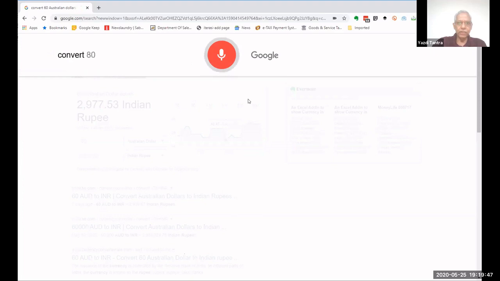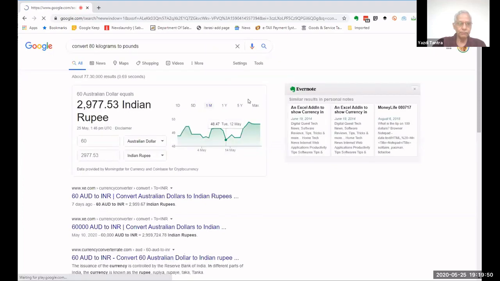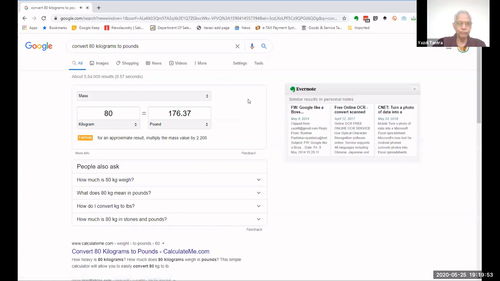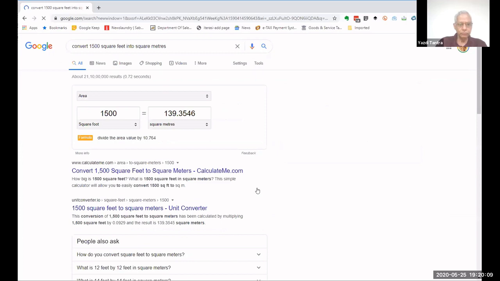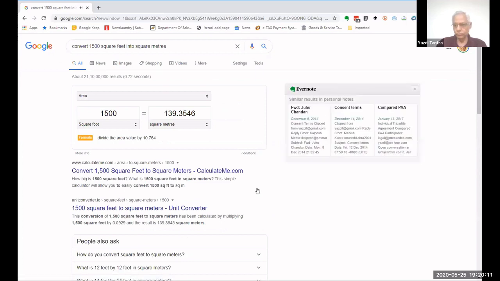Convert 80 kilograms to pounds. 80 kilograms is equal to 176.37 pounds. Fantastic. You can do any conversion. Convert 1,500 square feet into square meters. 1,500 square feet is equivalent to 139.355 square meters. Are you able to hear it also? Can I get your responses, please? Great.